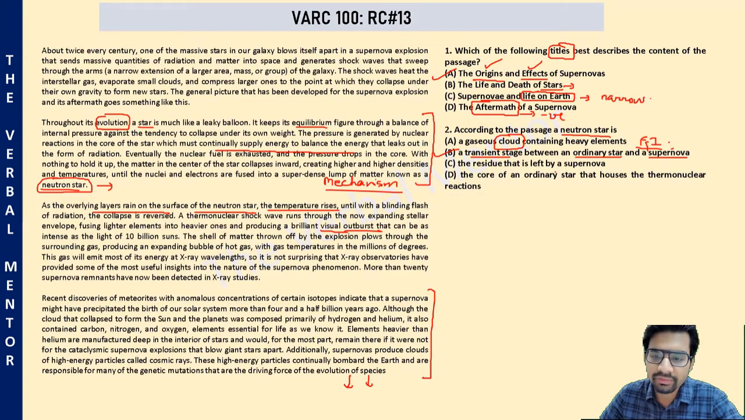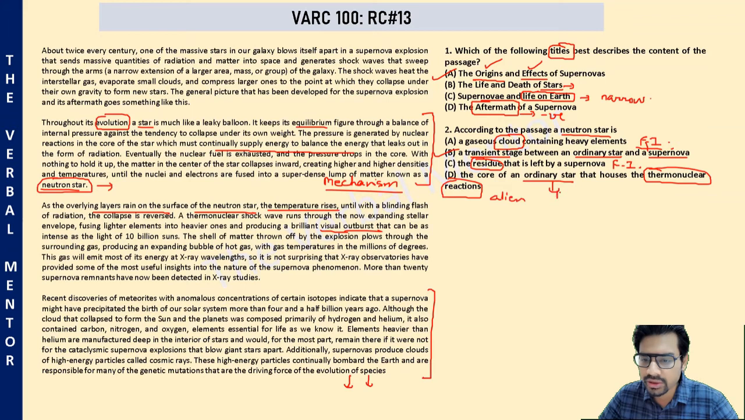The residue that is left by a supernova. The stage of a neutron star comes before supernova. So how can it be a residue of supernova? So this is also factually incorrect. The core of an ordinary star that houses the thermonuclear reactions. First, it is not an ordinary star. It is one stage further from the ordinary star towards supernova. Second, there is no mention of thermonuclear reactions happening inside the neutron star. So this part is alien. And this part is factually incorrect.